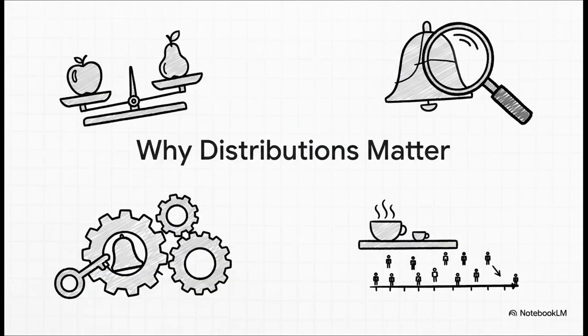So this is why it's a data superpower. First, understanding the shape lets us make fair comparisons. You can compare SAT scores to ACT scores because we know they both follow a similar bell-shaped distribution. Second, it's how we make predictions about a whole population just by looking at a small sample. It lets us build confidence intervals. Third, a lot of the really cool advanced statistical models only work if your data has a certain shape, so you have to know what you're working with. And finally, and this is the really amazing part, distributions let us create mathematical models of the real world. Things like customer arrival patterns, stock market fluctuations, you name it.